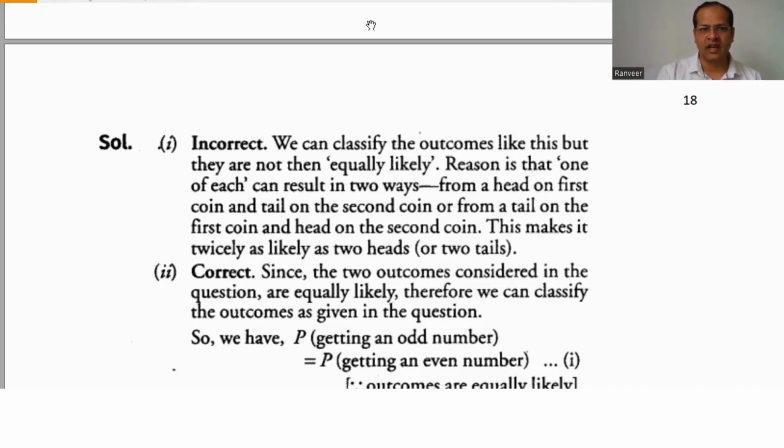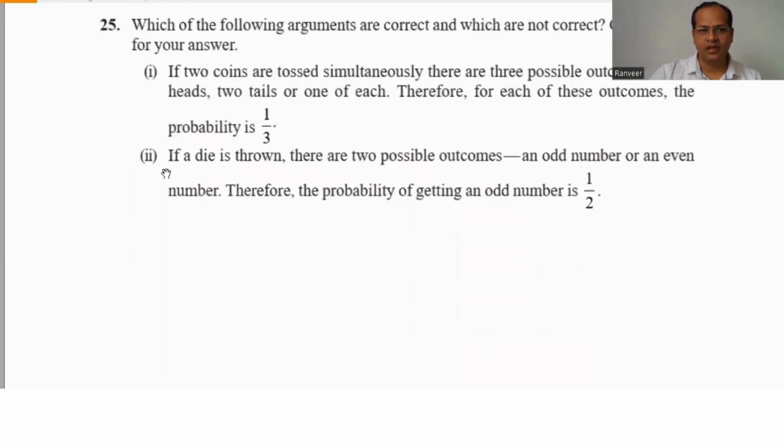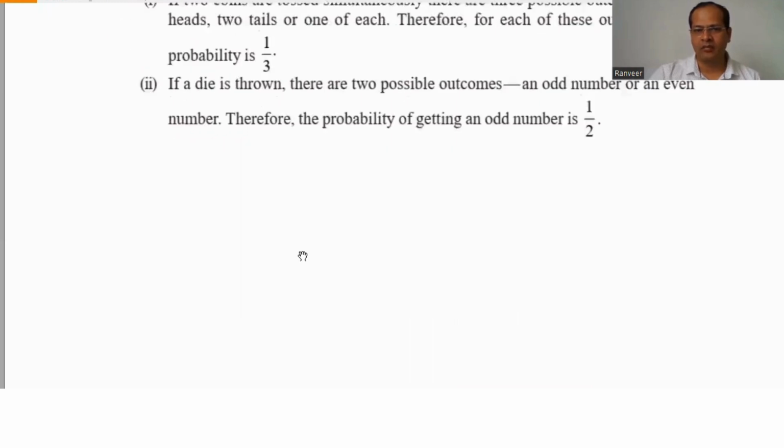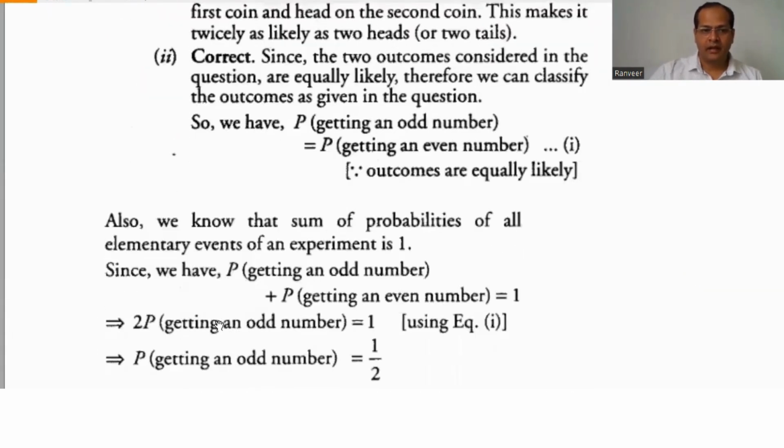This makes it twice as likely as two heads or two tails. So this is incorrect. The second statement is: if a die is thrown, there are two possible outcomes, an odd number or an even number. Therefore, the probability of getting an odd number is 1/2. Let us check.